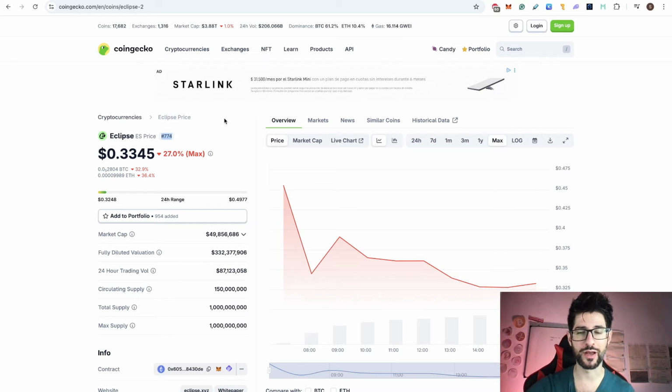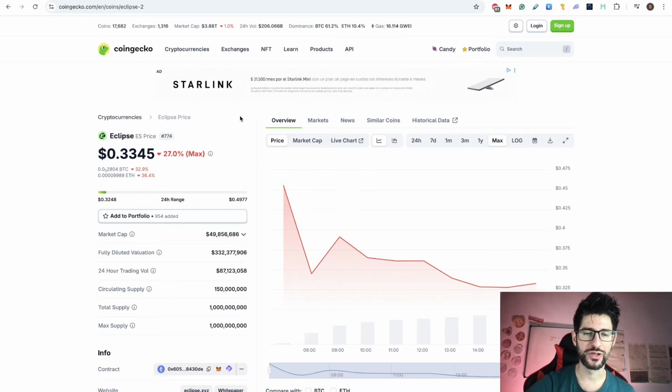I was expecting a much higher valuation of the ES token and protocol. I was expecting at least a 200 million market cap, to be honest, but we launched at a very low valuation, actually below the funding valuation, and some people commented about that.